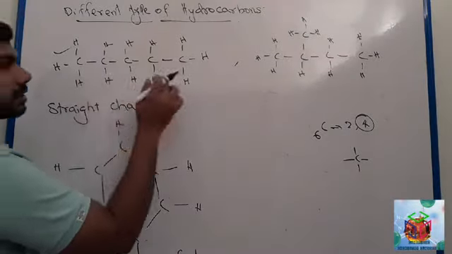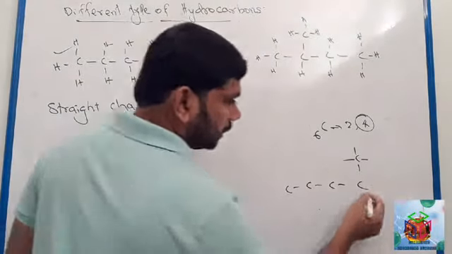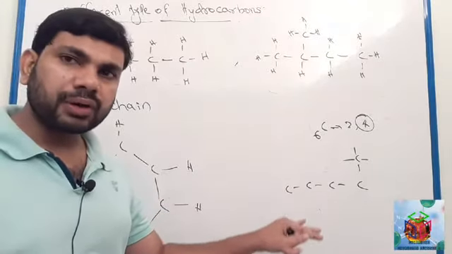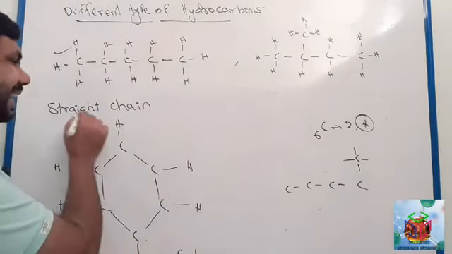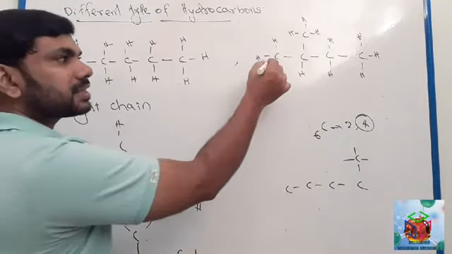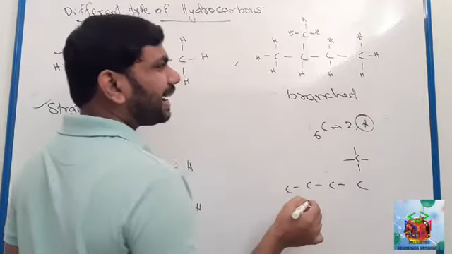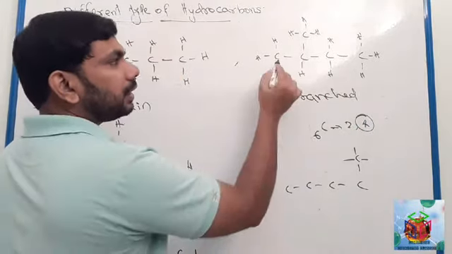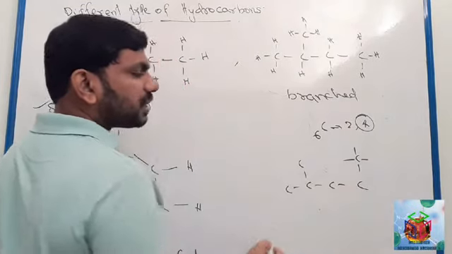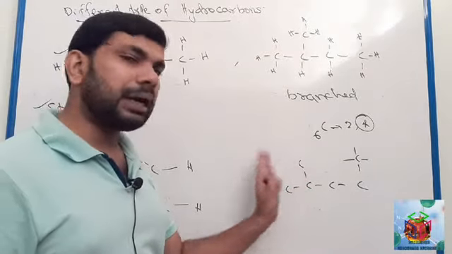The structure of this compound is like this, each carbon atom bonding like this. This type of hydrocarbon is called a straight chain compound. See here, this is a branched compound. Here this is a straight chain, but one of the carbon atoms makes a branch.